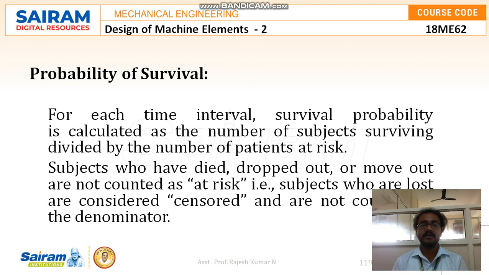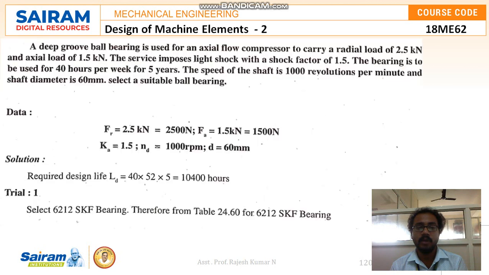Moving to the next one, probability of survival. For each time interval, survival probability is calculated as the number of subjects surviving divided by the number of patients at risk. Subjects who have died, dropped out or moved out are not counted as at risk, that is, subjects who are lost are considered censored and are not counted in the denominator.